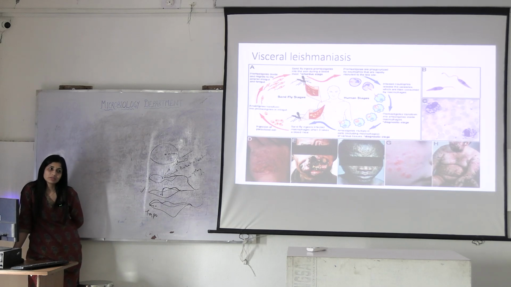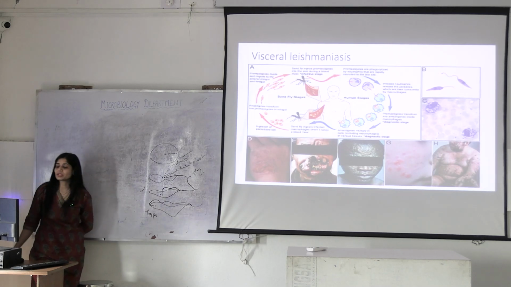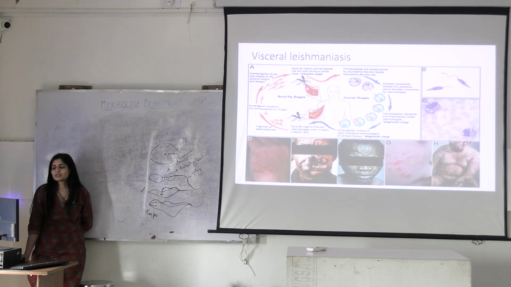One of the cities was Kolkata. What was the vector in malaria? Female Anopheles mosquito. Here the vector is the sandfly. The sandfly bites you, and you will get infected with what? These are promastigotes. This is the infective form of this protozoa.